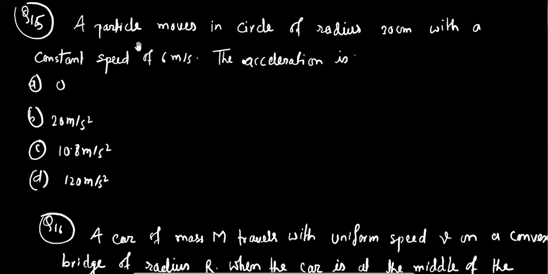Question number 15. A particle moves in a circle of radius 30 centimeter with a constant speed of 6 centimeter per second. The acceleration is.